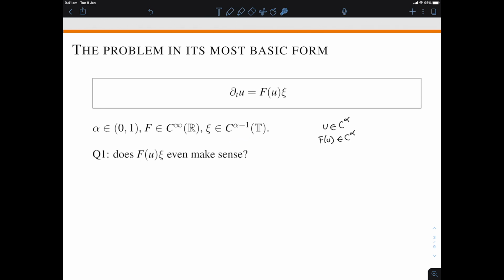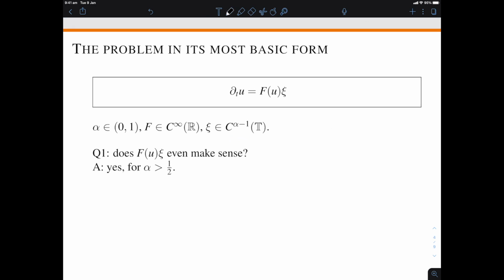Can we do that? Okay, so if alpha is greater than 1/2, then the answer is yes. We'll see how you do that in a minute. You can always multiply a C^alpha distribution by a C^beta distribution when alpha plus beta is positive. And alpha plus alpha minus 1 being positive means alpha greater than 1/2. The problem with that for our purpose is that the xi's that we really want to treat are things like the derivative of a typical trajectory of the Brownian motion. And a typical trajectory of the Brownian motion is Hölder regular, but only of parameter alpha strictly smaller than 1/2. So the threshold here is problematic.